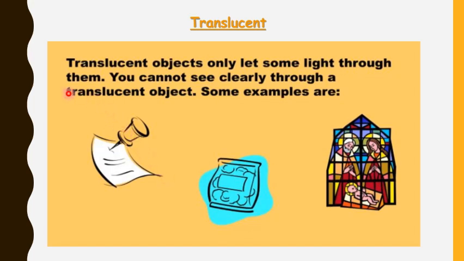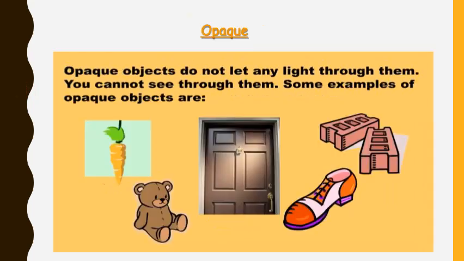Translucent objects are those objects that do not allow all light to pass through. Only some light can pass through that object, and we cannot see clearly through a translucent object. Frosted glass, butter paper, and tracing paper are all examples of translucent objects.